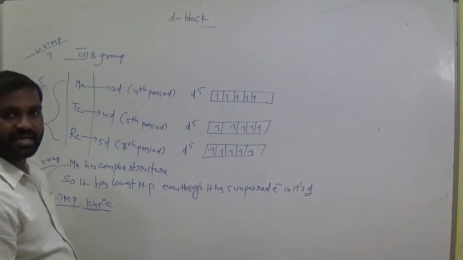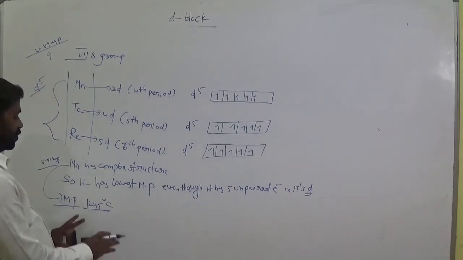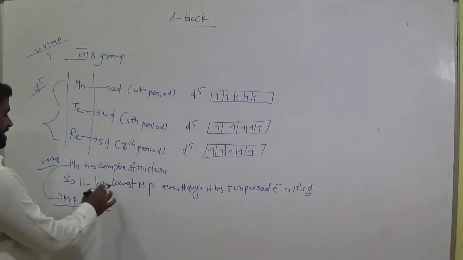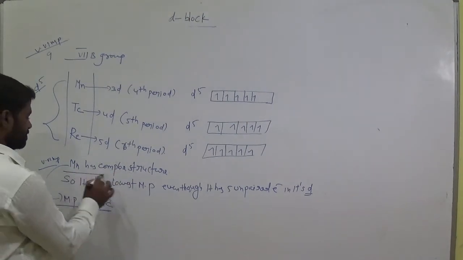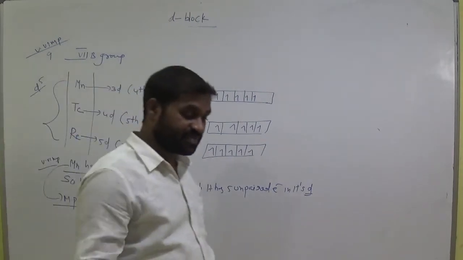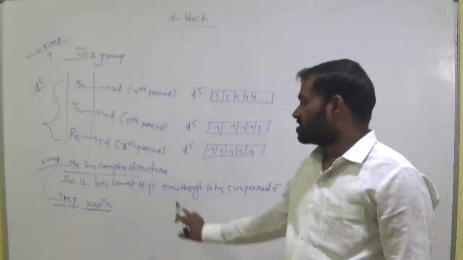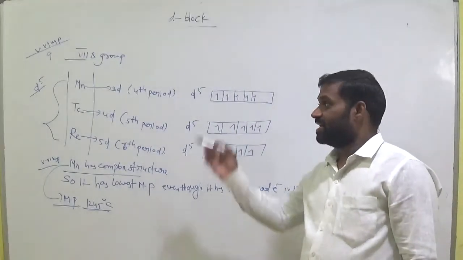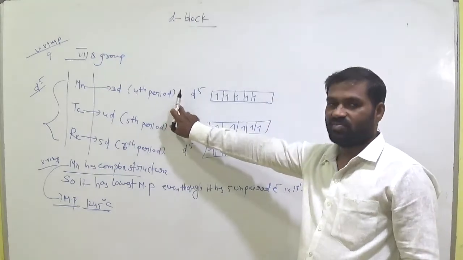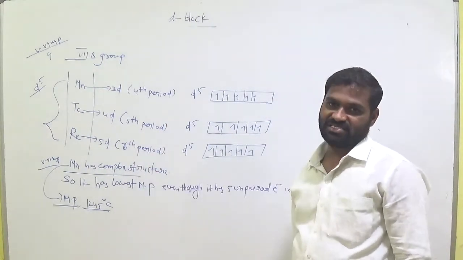1245 degree Celsius it has. Okay, so what is the reason? Due to its complex structure. Manganese has complex structure. This is the answer. Actually we are expecting manganese has 5 unpaired electrons, it may have more melting point, but it has low melting point value among 3D transition series. What is that reason? Due to complex structure of manganese.